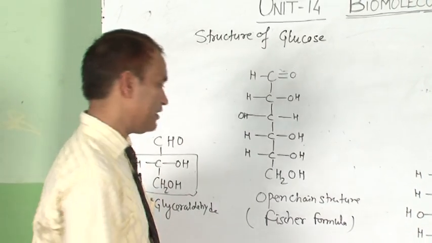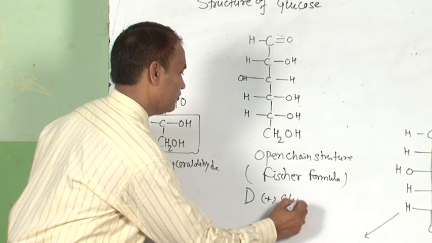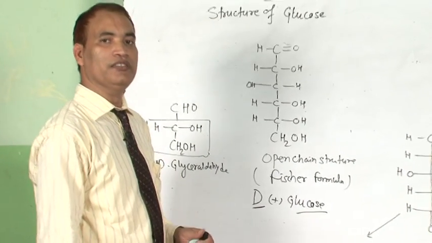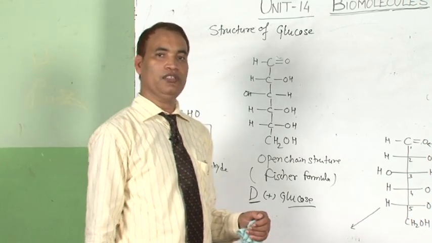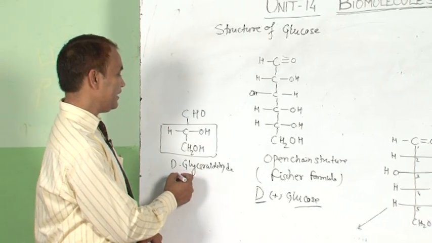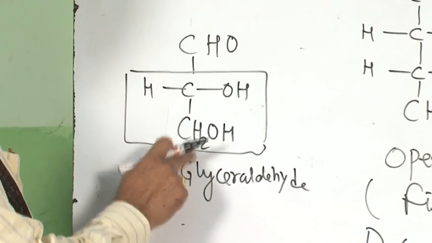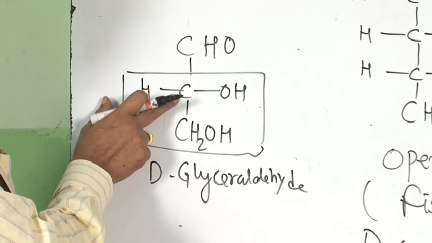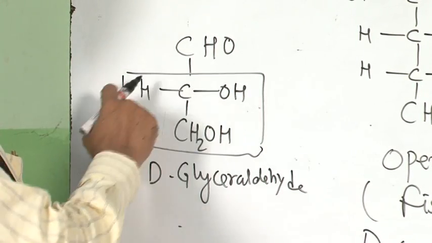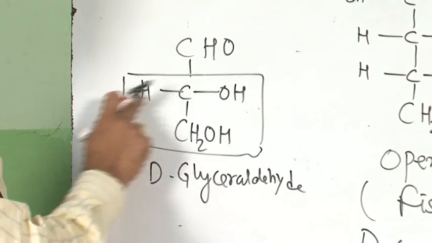Actually, glucose exists as D-(+)-glucose, where D is related to the configuration, not to the stereochemistry, and not to the specific rotation. D is taken from D-glyceraldehyde. It is the structure of glyceraldehyde: CHO, CHOH, CH2OH. If the OH group on the second carbon is on the right side, it is known as D. If it is on the left side, it becomes L. For L-glyceraldehyde, here will be H and here will be OH.